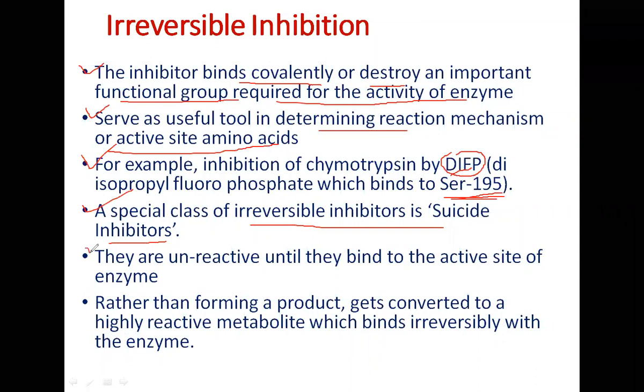So they are unreactive. Please understand, they are unreactive until they bind to the active site of the enzyme. Till the time they bind to the substrate binding site or catalytic site or active site of the enzyme, they remain unreactive. But once they bind, rather than forming a product, they get converted to a highly reactive metabolite, which binds irreversibly with the enzyme. Okay. So they are called suicide inhibitors.